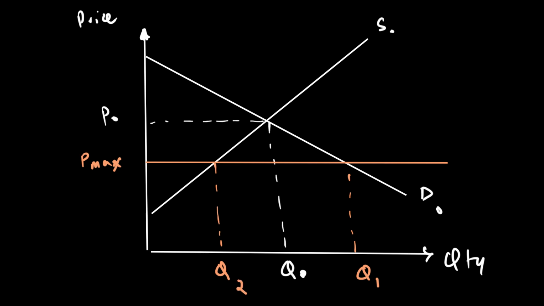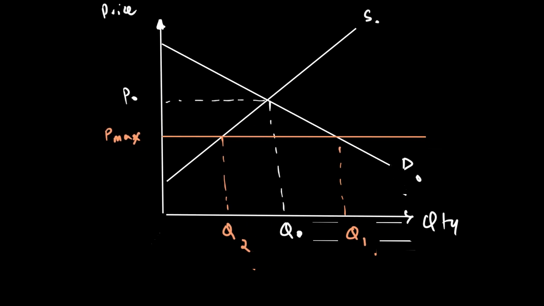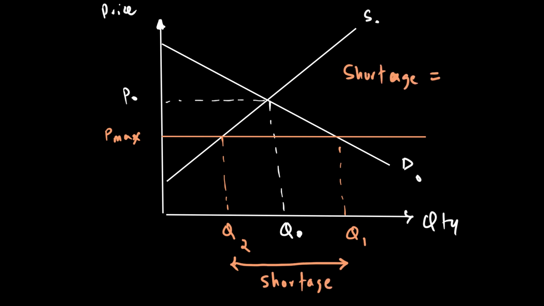And because of this, you can figure out from the diagram that quantity demanded is more than quantity supplied, as quantity demanded is at Q1 and quantity supplied is at Q2, leading to a shortage in the market equal to Q1 minus Q2.